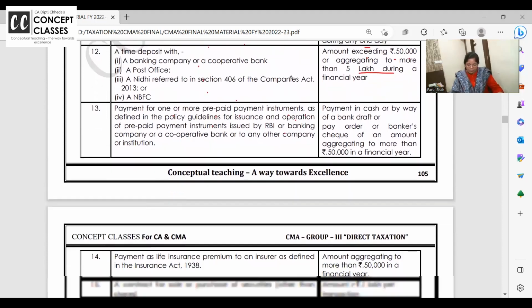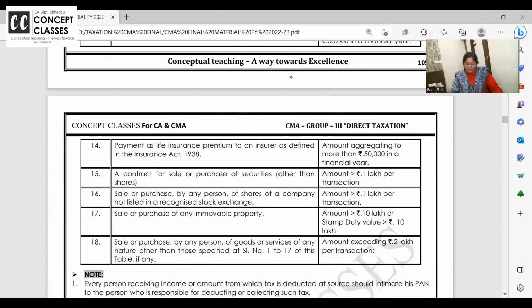in cash. Now, for sale or purchase of securities other than shares, if you have purchased above 1 lakh, whatever you remember, it's okay. Otherwise, leave it. You will surely be able to do it in the exam. Don't worry. Sale or purchase of shares of a company not listed, above 1 lakh. Sale or purchase of immovable property above 10 lakh, or stamp duty. Book value of the property which I have sold is 8 lakhs, but stamp duty value is 13 lakh. Do I need to have PAN? और PAN के बिना तो property transfer वैसे ही नहीं होगा.